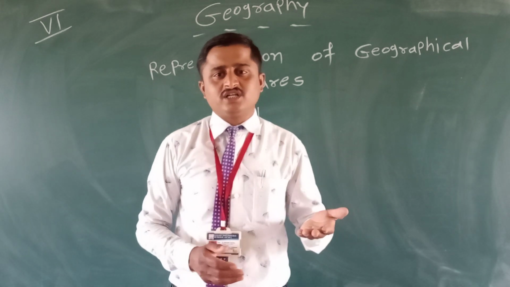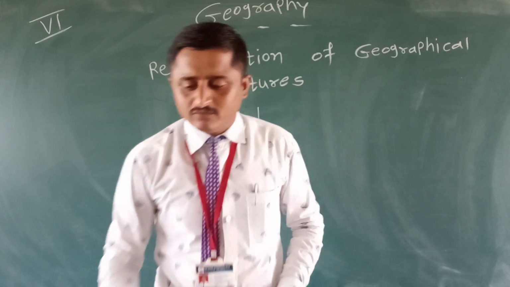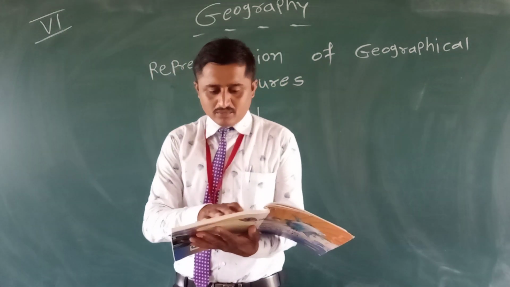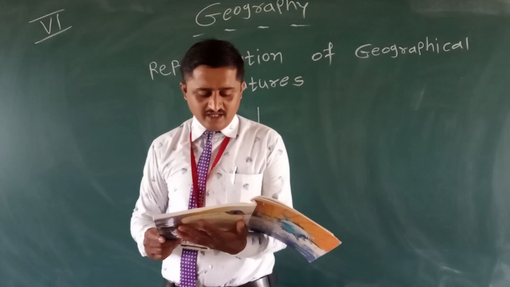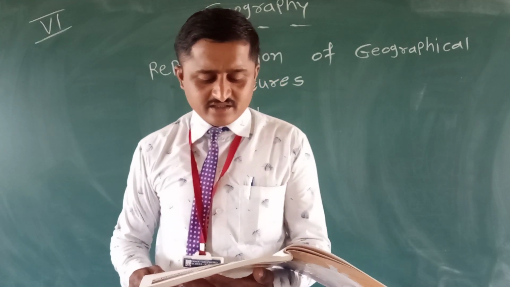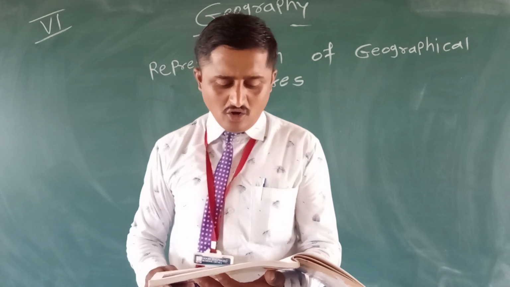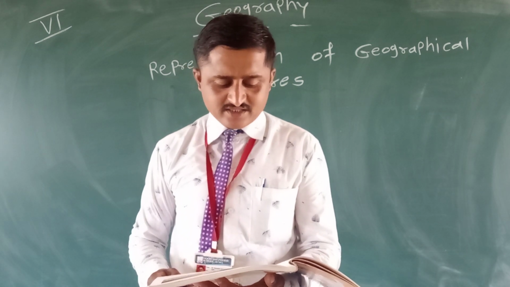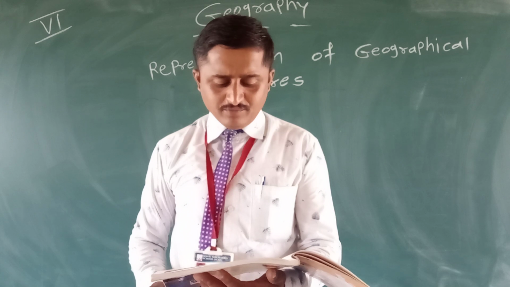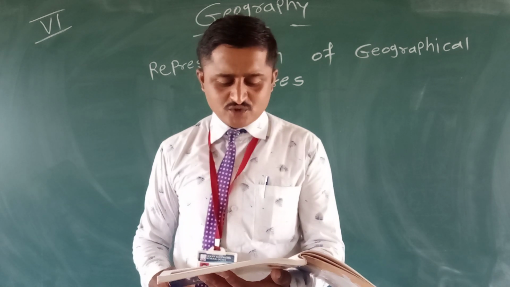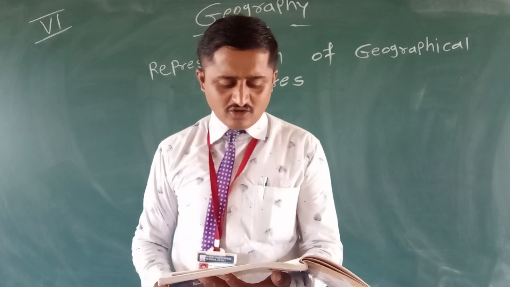Understood? First, we learn chapter number 1, page number 11. The earth is very large in size. We cannot see the whole of the earth in its actual size and shape. Therefore, we use models, photographs or maps to see the earth or any part of it.